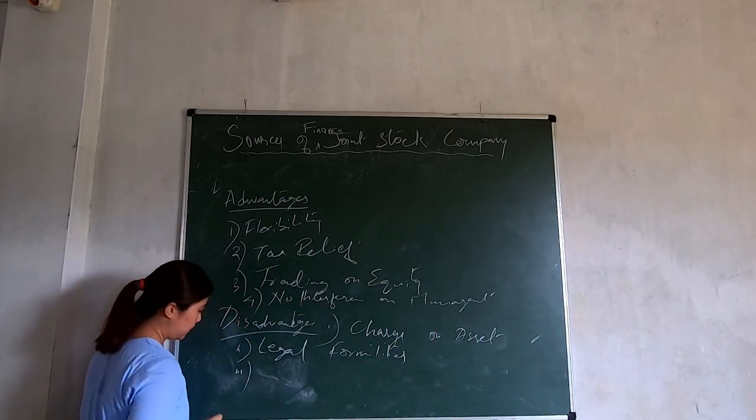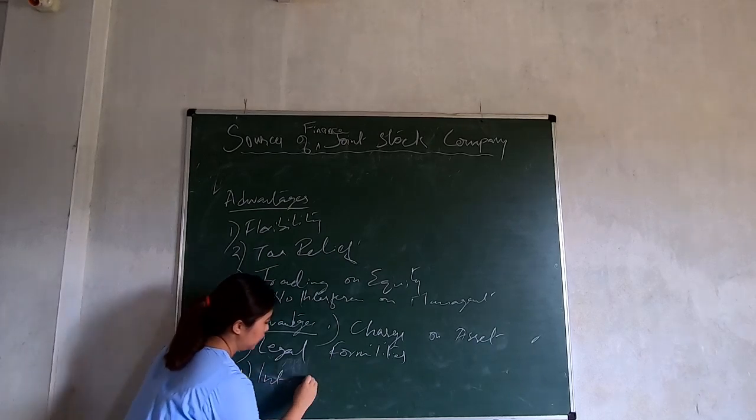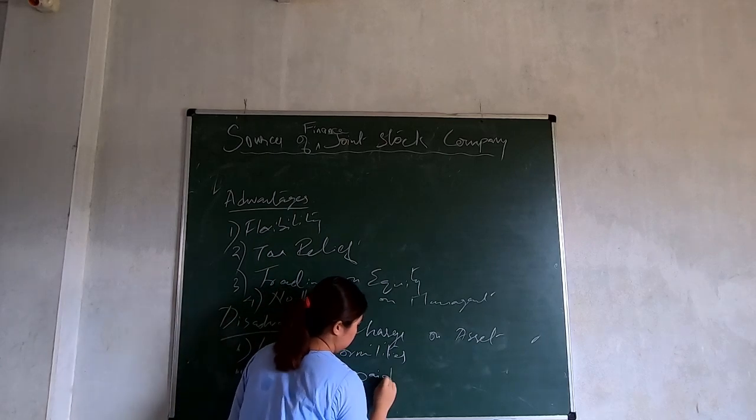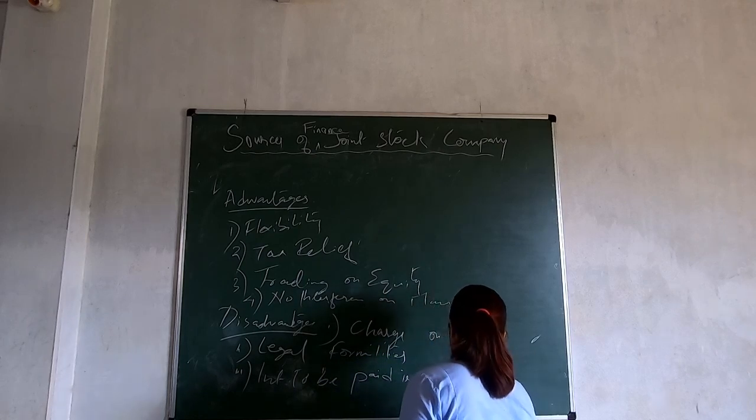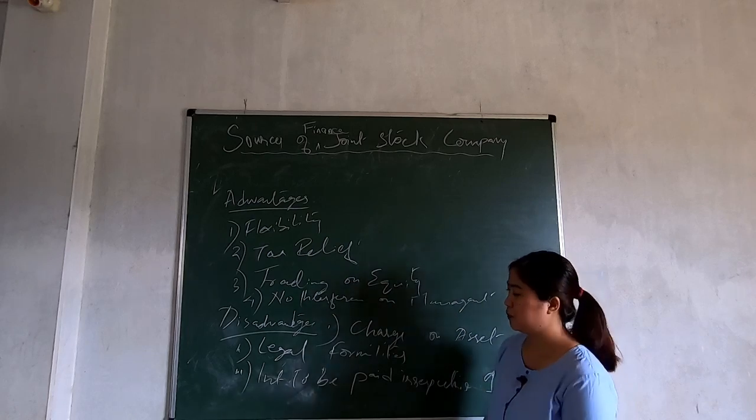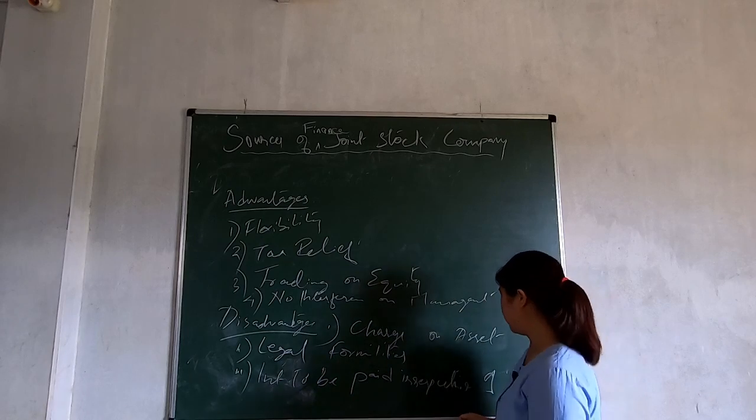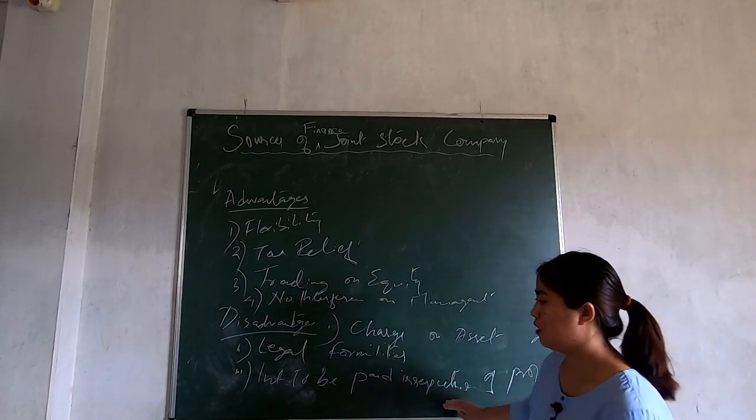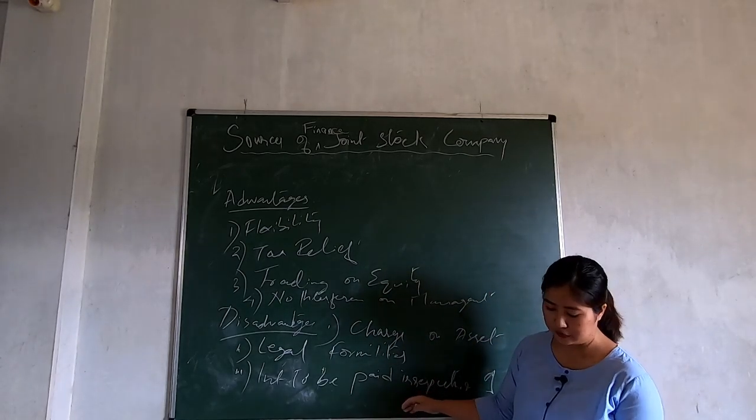Next we have interest to be paid irrespective of profit. So the interest on a bank loan has to be paid even if the company is earning a loss. So whether the company is facing any kind of loss, all right, even if they are not earning profit, the interest on the bank loan has to be paid. Okay, this is one of the disadvantages.